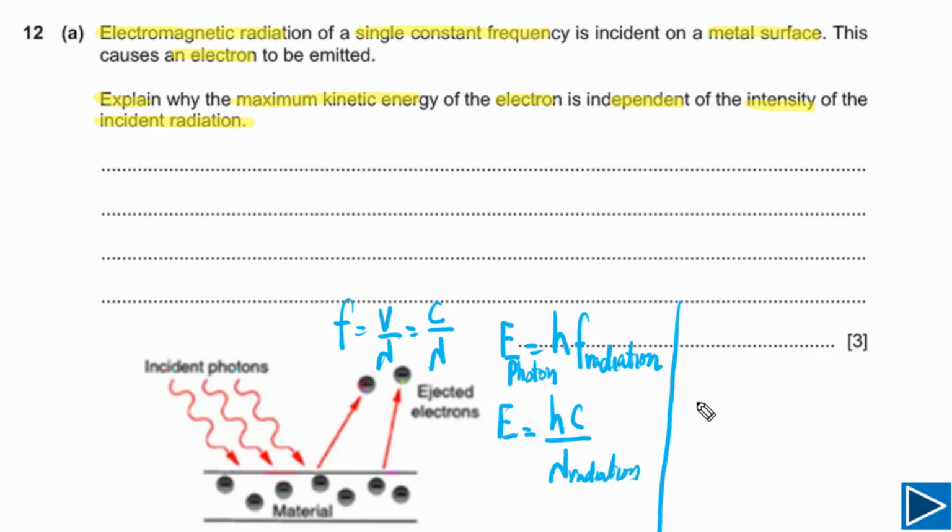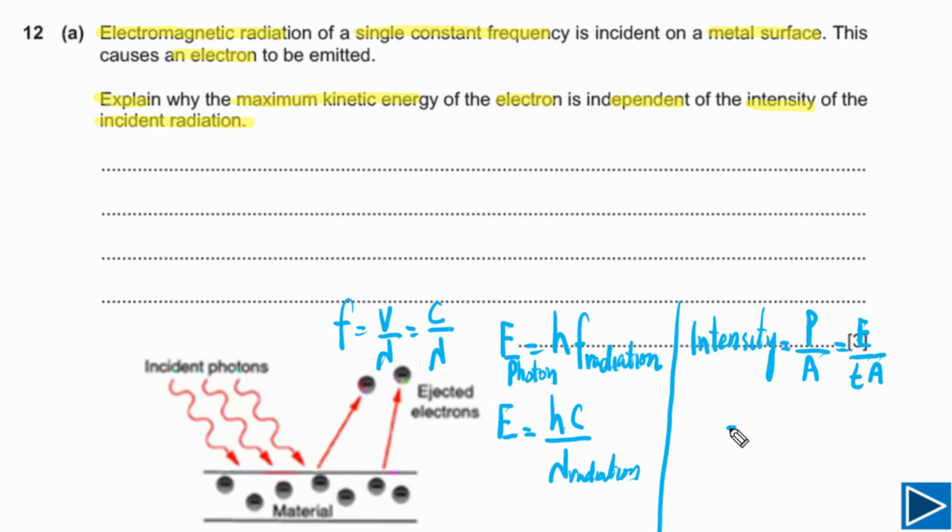Next thing we need to understand, what is intensity of incident radiation? Intensity, very important concept and often misunderstood by many students at this level. Intensity is equal to power over unit area, and power we can write down, power is equal to energy over time. So intensity is equal to E over t times A. So E here, this is energy of incident radiation.